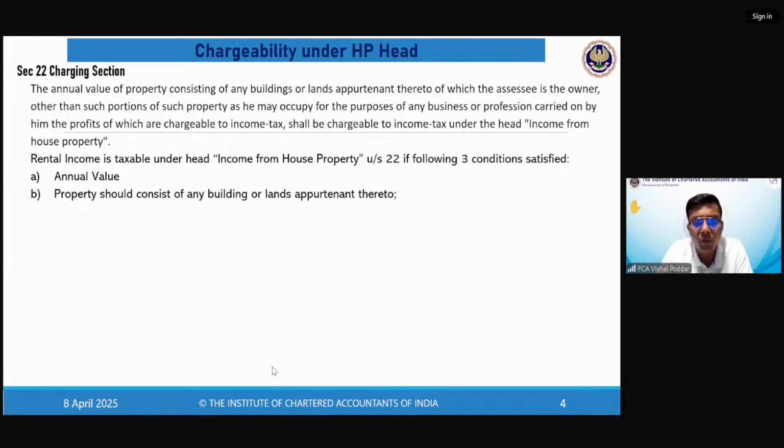So notional value means the amount which can be earned if the property could be used. Yes, Priyanshi. Once we proceed with the working, you will find that even where your property is not given on rent, you may still have to pay tax, because that is how the provisions for the house property head have been designed: even for a notional value, you may end up paying tax. Right, Priyanshi? Yes, Srihari, you're right.